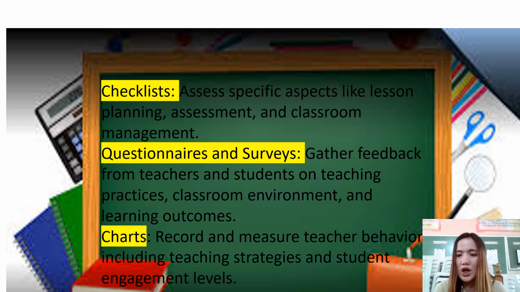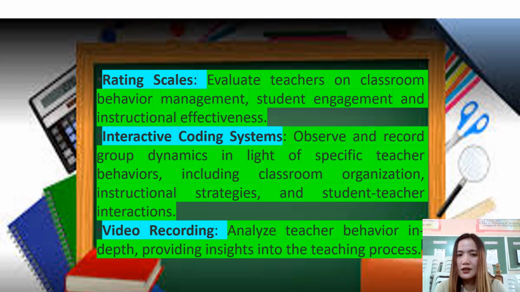And next is the charts. Charts record and measure teacher behavior, including teaching strategies and student engagement levels. Next, rating scales: evaluate teachers on classroom behavior management, students management, and instructional effectiveness.